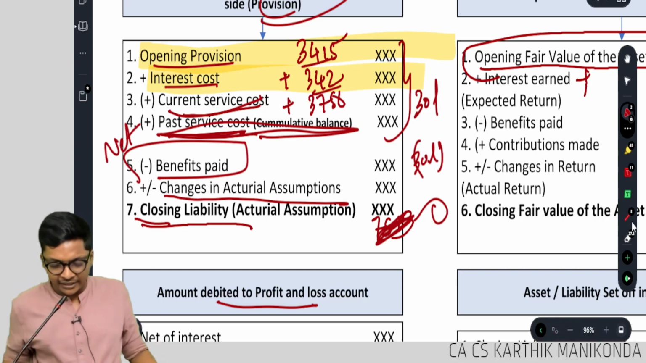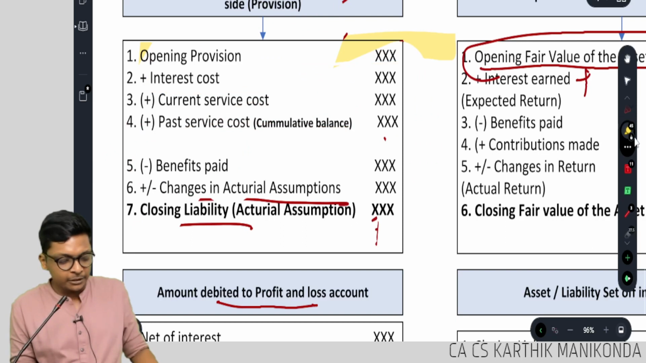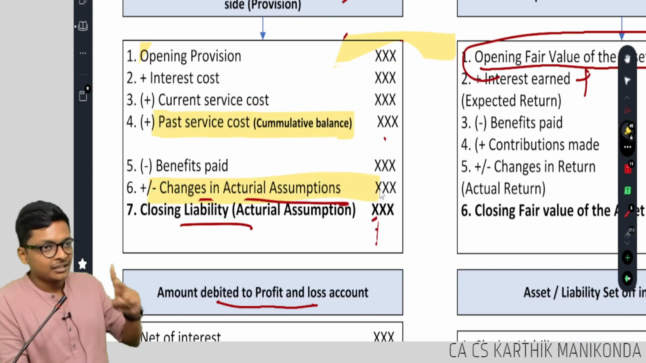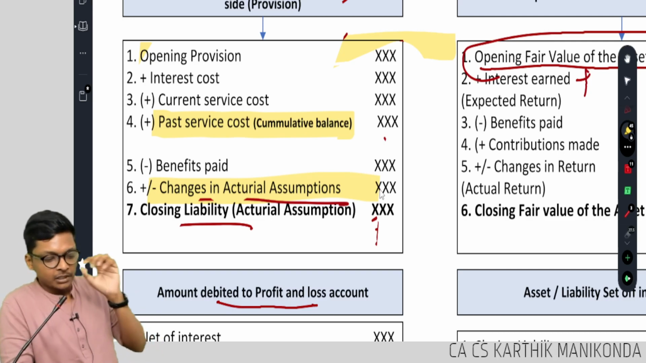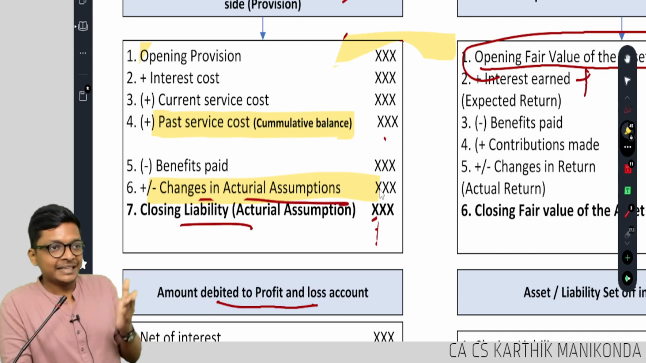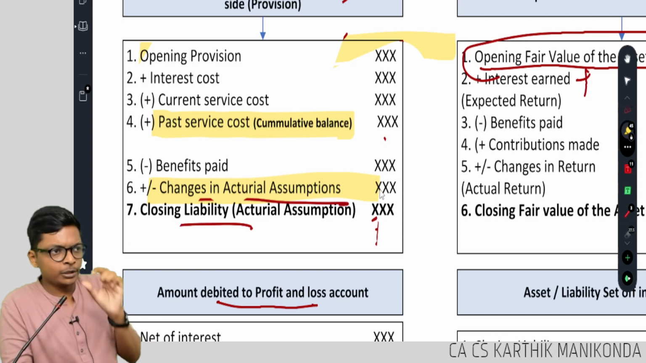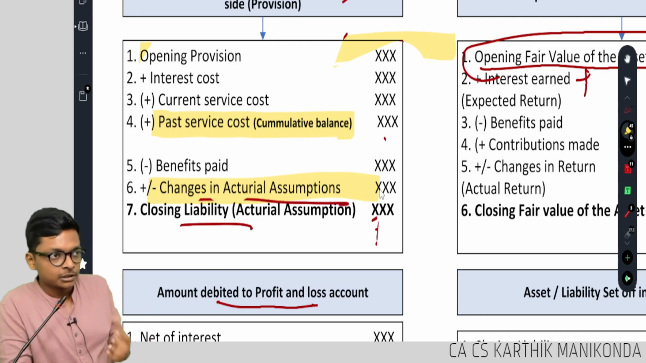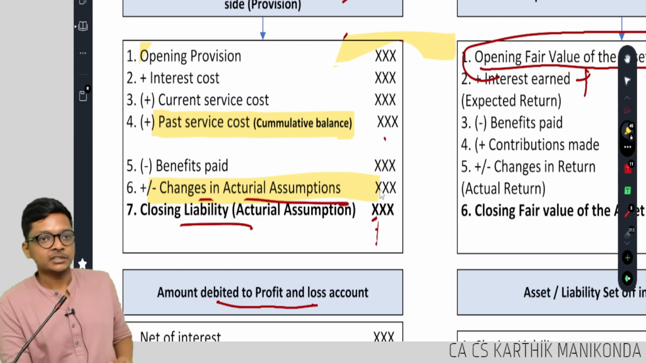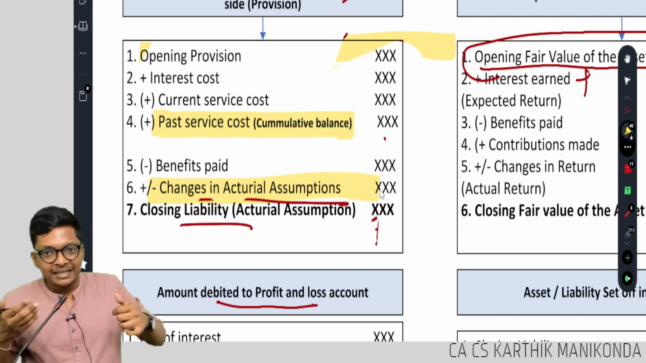Sir, what is the difference? There is a very nice conceptual difference between past service cost and change in actuarial estimates. What is the difference? In past service cost, it's a factual change. It's an actual change, because salary increased, because some terms changed. Actuarial estimate is an estimated change. I'll give an example. Past service cost change could be an increase of salary.